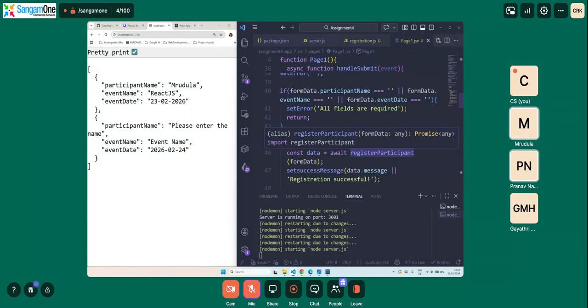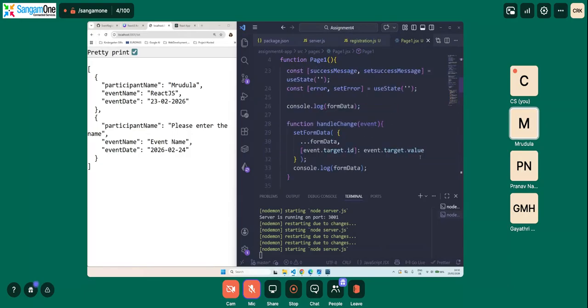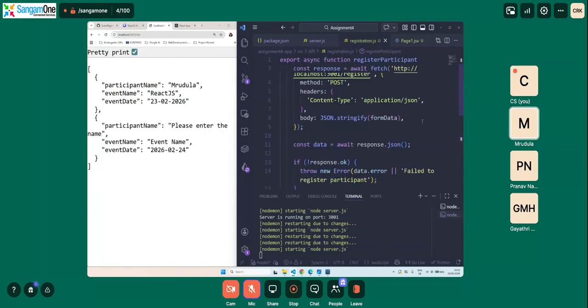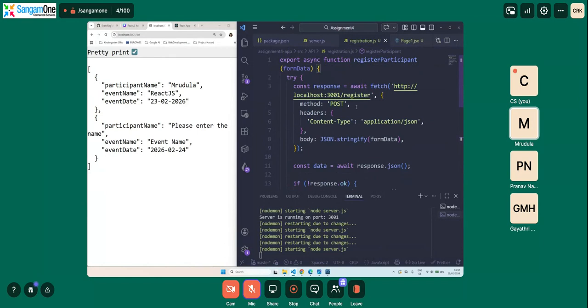This register participant is an instance of the registration.js file. So we are importing the registration.js file into it, and in registration we say this is what you need to do.